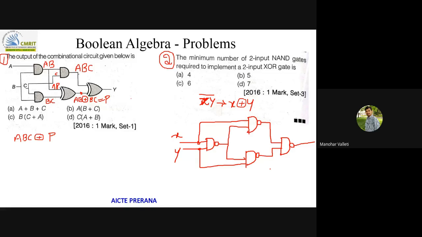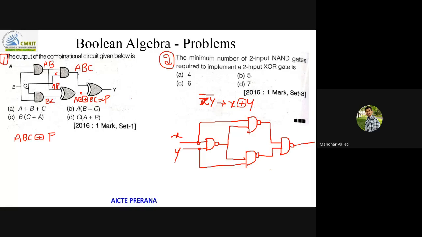Try to give any answer, either 1 or 2. The second one is 4. That's why I already gave the circuit to you. Just see, whatever circuit I gave, what is the below circuit I gave? You are saying 4 or 7?